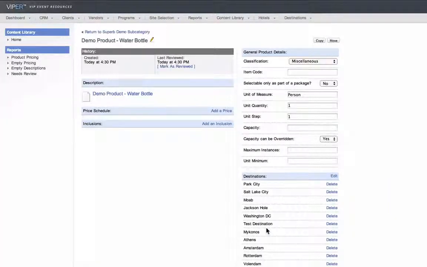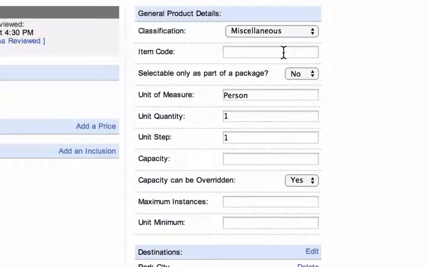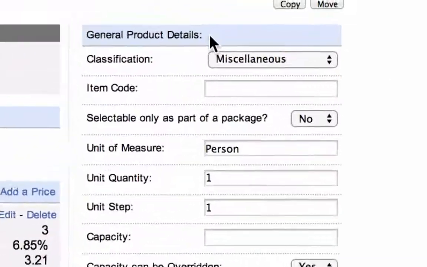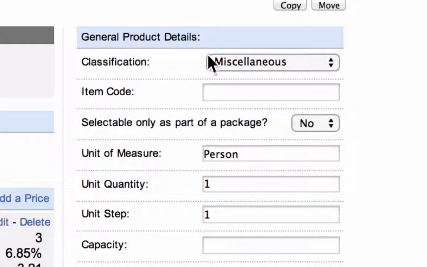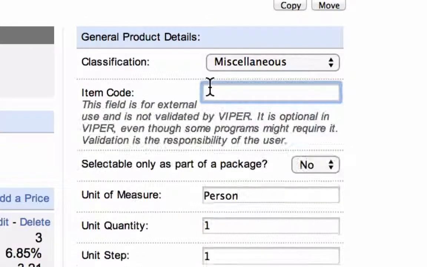Next, you'll be taken to the product pricing page, where you will add and edit all of the required product pricing information. Let's take a look at a couple of the sections to help you get a good handle on how to use them correctly, starting with the general product details. One nice feature you'll notice is each category shows a brief explanation of what the section is all about while you're building the product, so you'll have a nice reference to check if you have any questions.